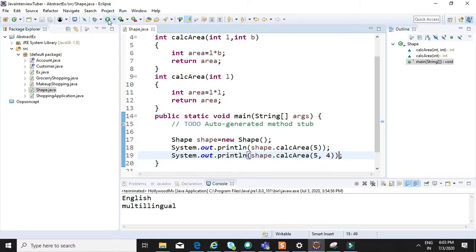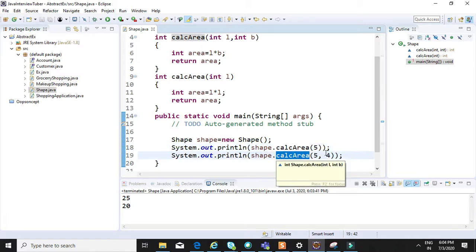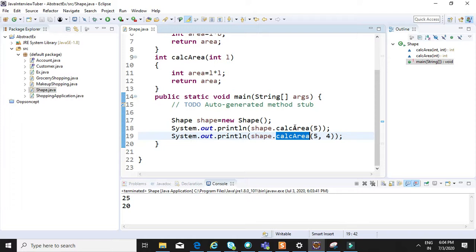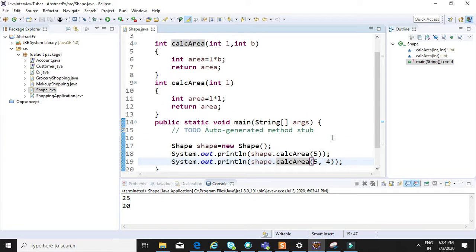So I'll run the class. You are seeing it is calling different functions. First, it is matching the parameter. When I'm calling calculateArea with one parameter, it will go to this one. See, it is highlighting this, and 5 into 5, so it is returning 25. But when I'm passing two parameters, it is highlighting this, going to this method and calculating the area based on this function. So every time it behaves differently depending on the number of parameters, and that is decided at compile time only. So it is also called compile time polymorphism or method overloading.